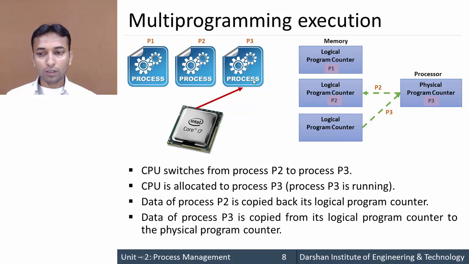So whenever the CPU switches from one process to another, that process's logical program counter is moved to the physical program counter, and the previous process's content is moved from the physical program counter to its own logical program counter. In this way, multiprogramming is carried out.